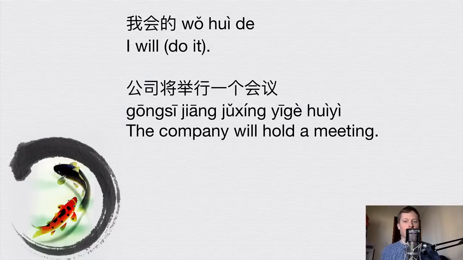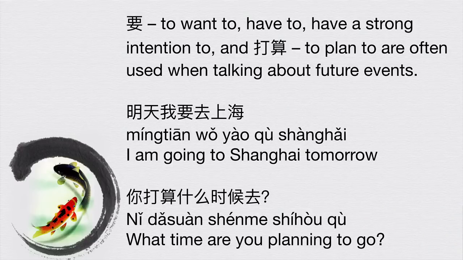And the last example, 公司将举行一个会议. The company will hold a meeting. So here, 将 is indicating that something will happen in the future. So it's a bit like the will in the English sentence. Okay, so we've also got 要, which can mean to want or to have to do something, but it can also indicate that you have a strong intention to do something, often in the future. So this character 要 can also sometimes indicate an action that's happening in the future. And 打算 means plan to. And if you're planning to do something, then it's normally talking about future events as well.